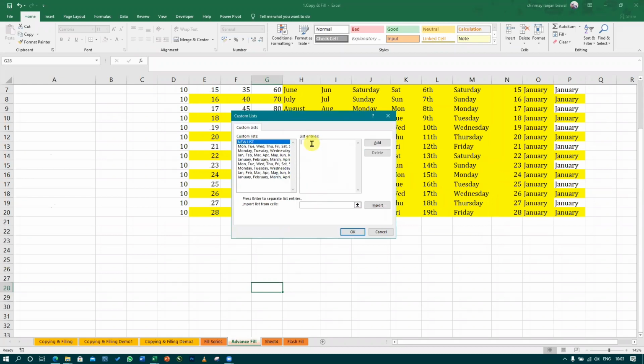Let us take this Soumya only. Soumya, press enter. Then we have Vamsi, then Kavya, then Pooja, then Chandrakala, then Shani Shankar. Okay, done, 5 names. Then what you need to do? Click on Add. When you add, this list is now added to the custom list section, right? Now click OK.